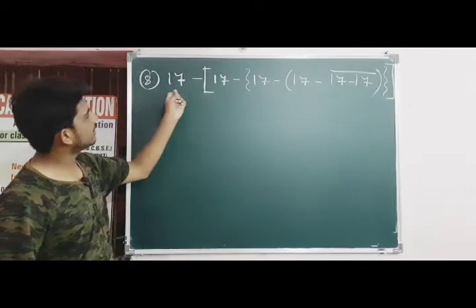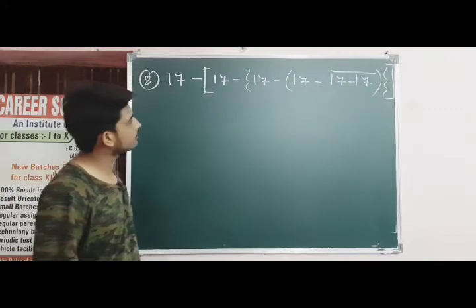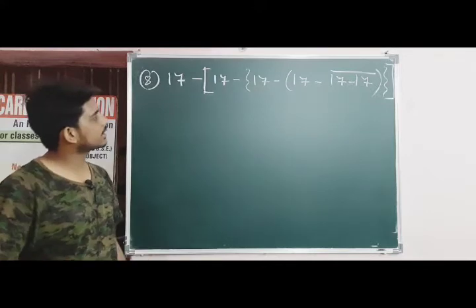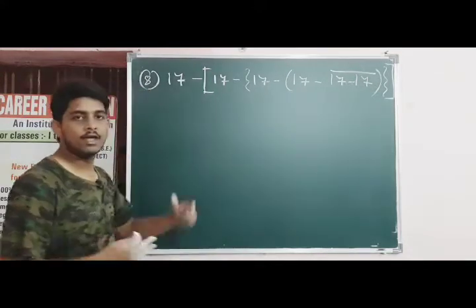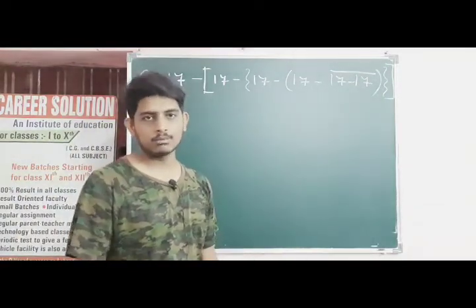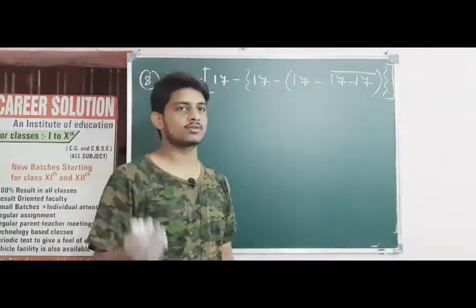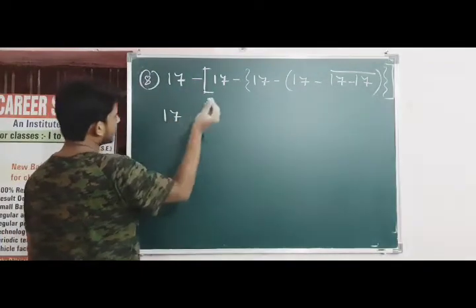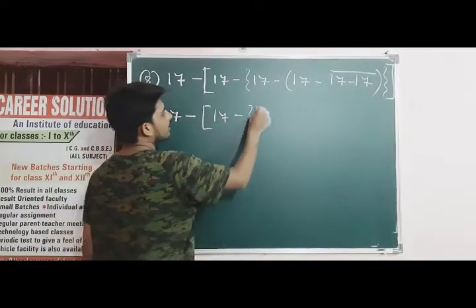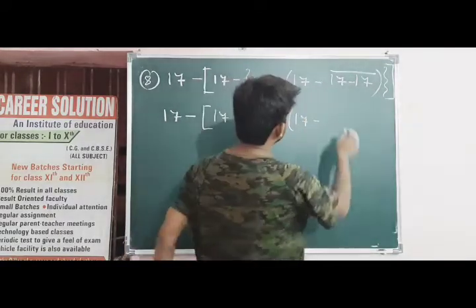Okay, again there is an expression 17 minus square bracket of 17 minus curly bracket of 17 minus smaller bracket of 17 minus of vinculum of 17 minus 17, then after smaller bracket, then after curly bracket, and then after square bracket. Okay, we have to solve this expression, and as you all know, we have to follow only and only the BODMAS rule, or you can say the VBODMAS rule. So VBODMAS rule what says? It says that first solve the vinculum, okay, and then after bracket, and then the BODMAS is same. So 17 minus of curly bracket of 17 minus 17 minus 17 become 0.